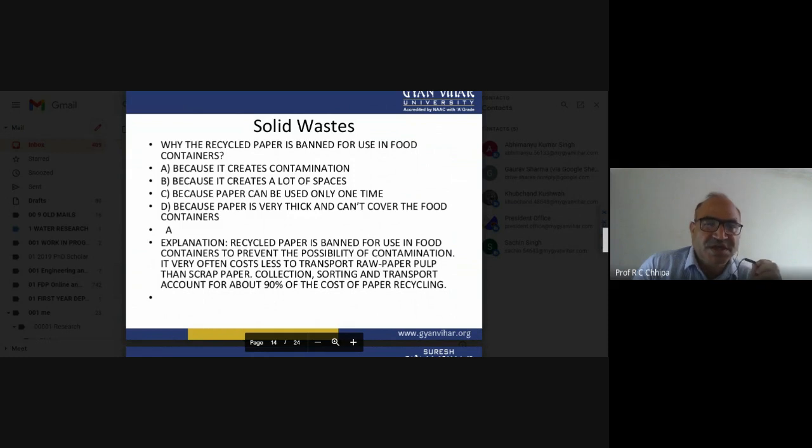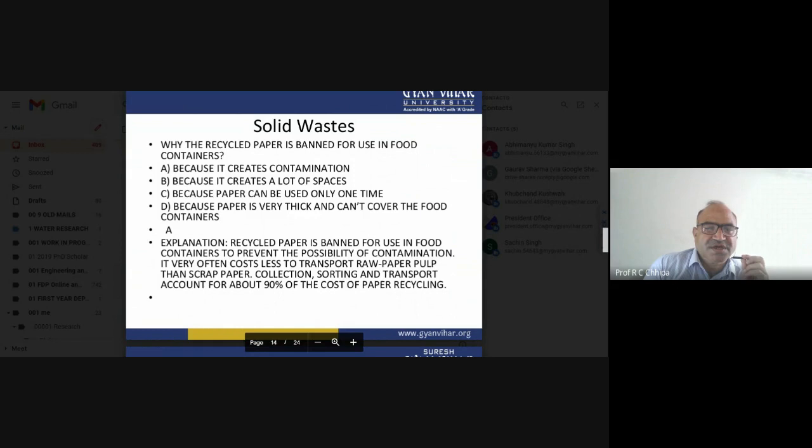Because it creates contamination of the food. Why contamination? Because of the different poisonous, toxic materials which are present in the paper. For example, if we have lead containing paper, that definitely creates contamination. Recycled paper meant for use in food containers must avoid the possibility of contamination. It very often costs less to transport raw paper pulp than scrap paper collection.